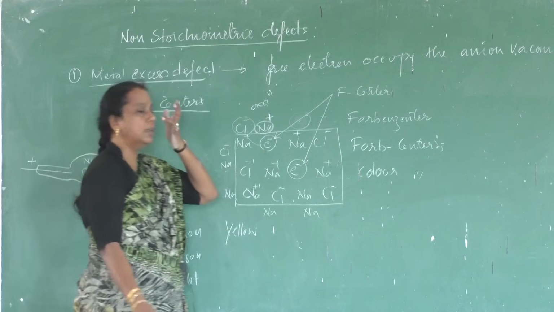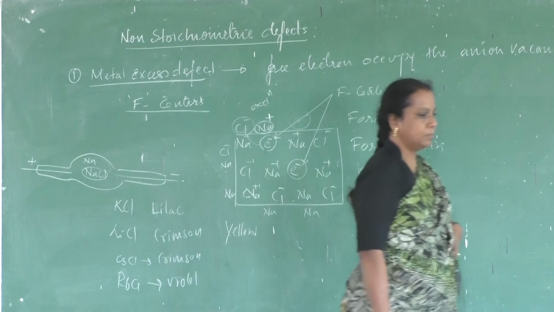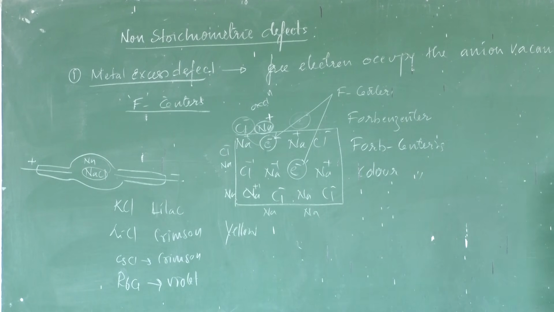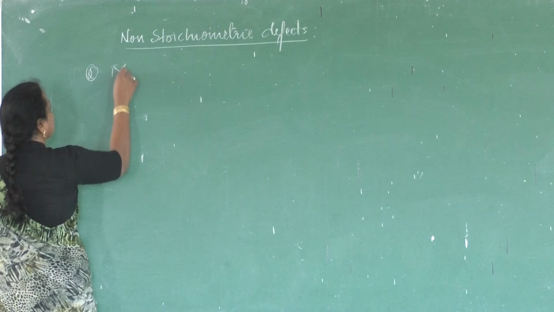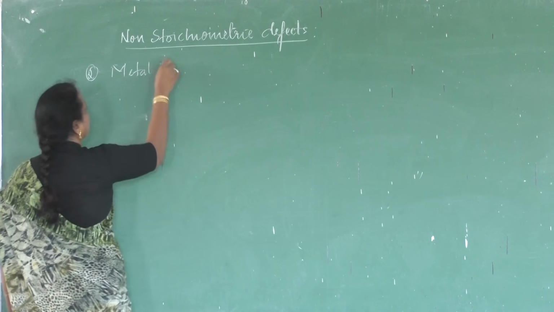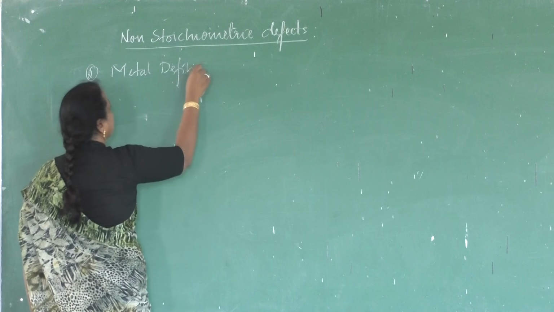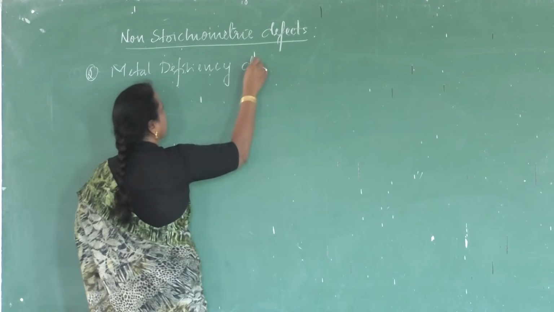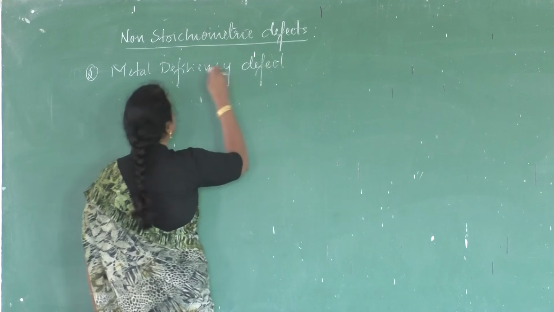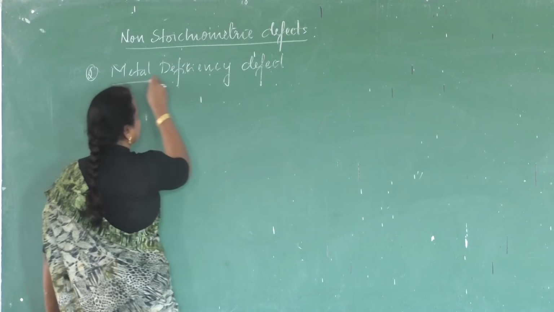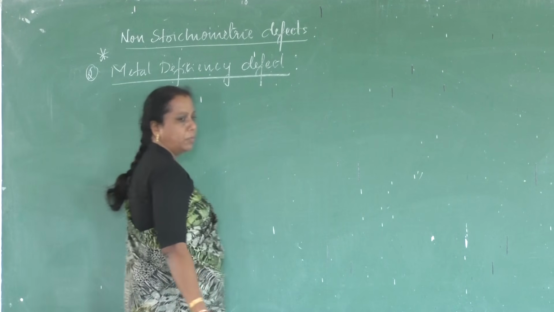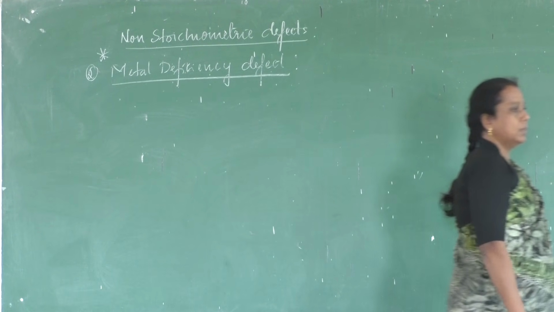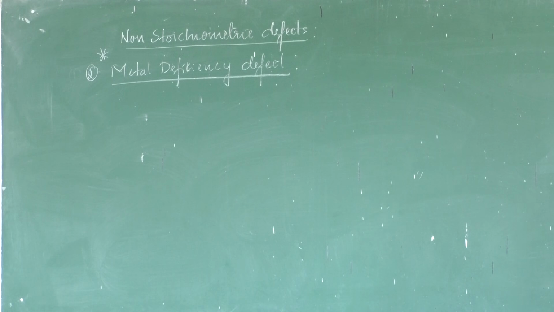Go through that. Underline the F center definition. Non-stoichiometric defects are very important for competitive exams. Are you clear?